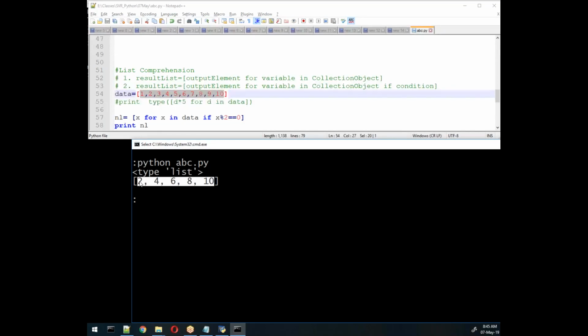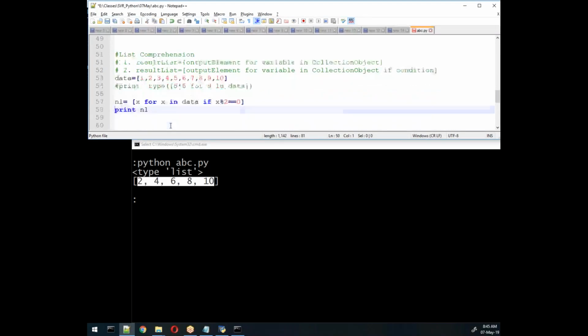Can we write directly for data, if x mod 2 equal to 0, instead of x? How do you want n1 equal to... take out that x?